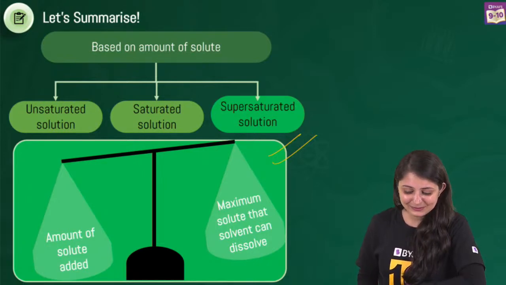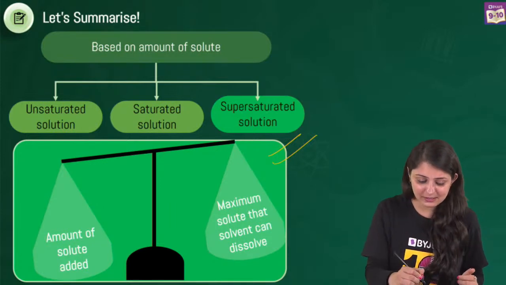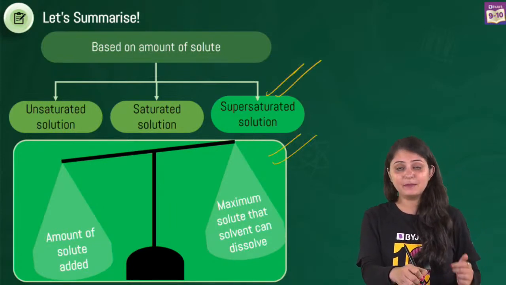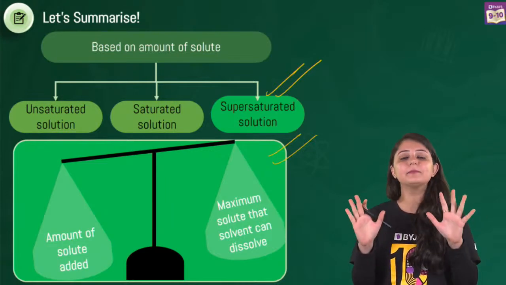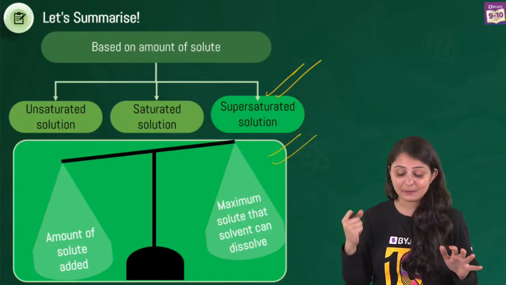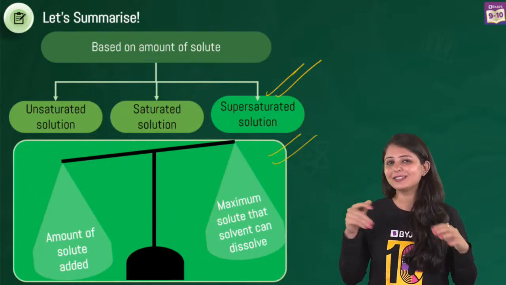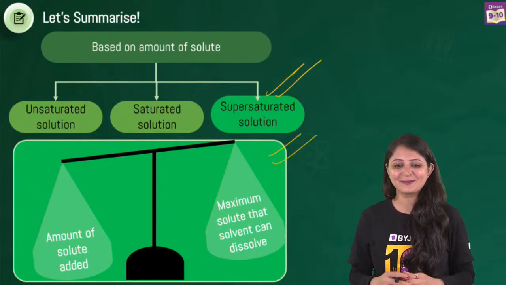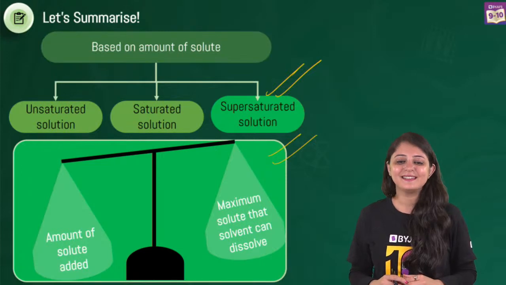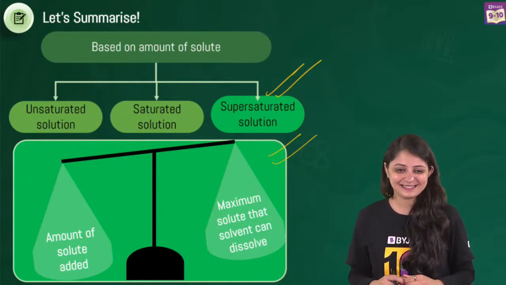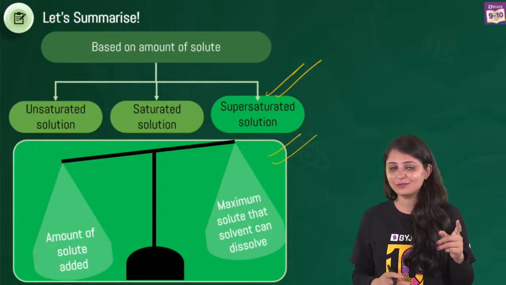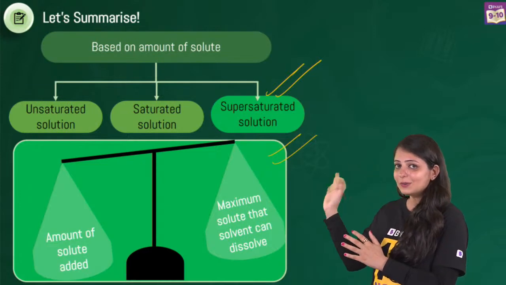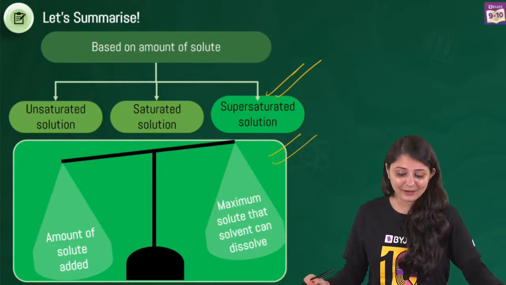Hey, Manu. So, yes, super saturated solutions can be prepared by adding the solute in excess at high temperature and then suddenly cooling them. So, when you add it at high temperature, more and more solute can be added. Yes. Yeah, so please know that there's a relation between the amount of solute that you're adding and temperature, because we're going to come back to that.